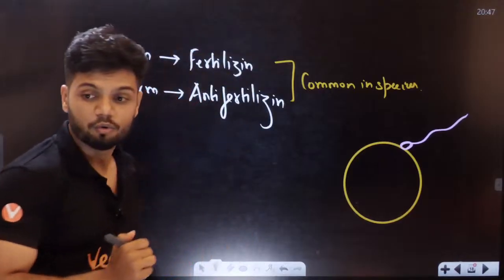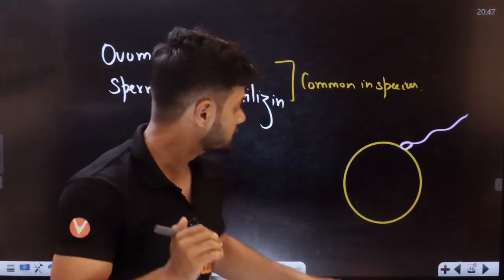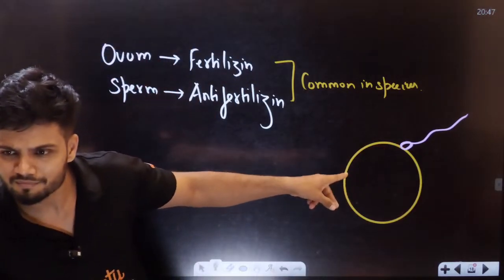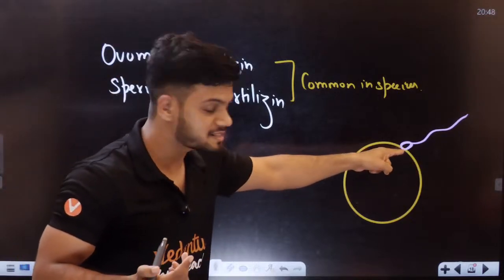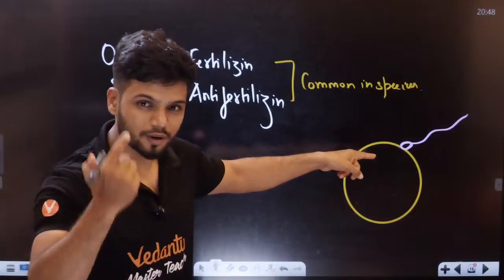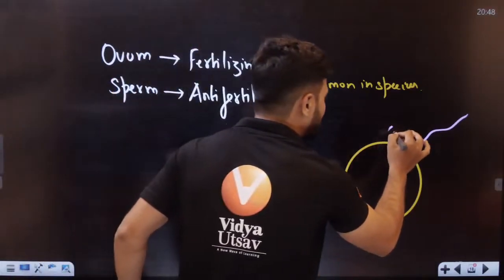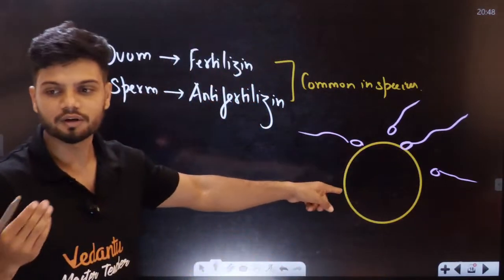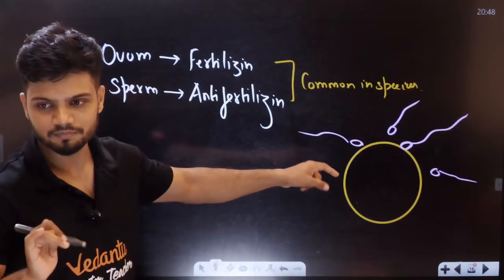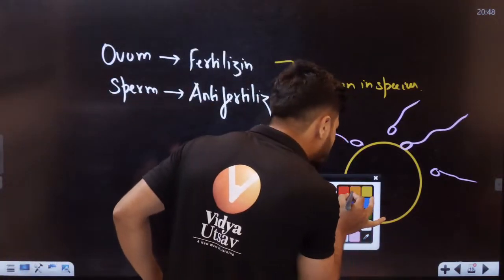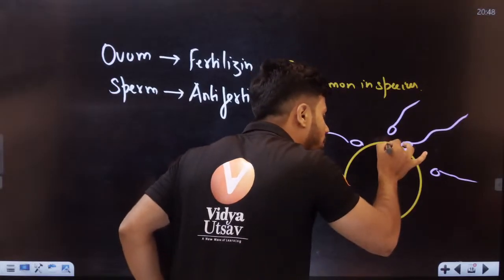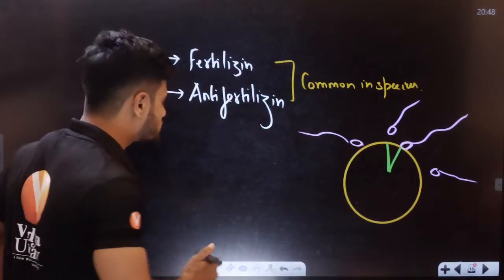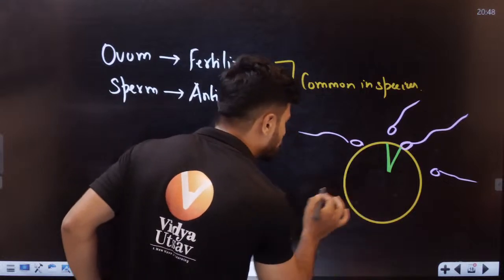Now, students, understand. Once the sperm comes in contact with the egg, what happens? One sperm, the first sperm. There are many behind in the race. Let's say this is the first sperm which comes in contact. This is the winner here. Winner, chicken dinner. Once the first sperm comes in contact, there will be formation of a cone here. This cone is called the fertilization cone.